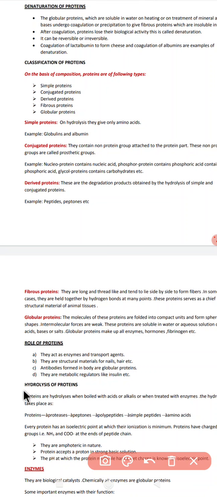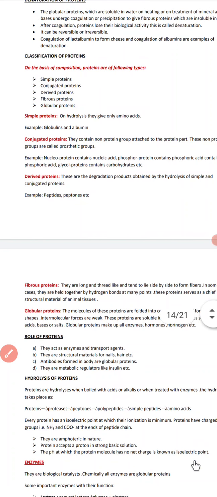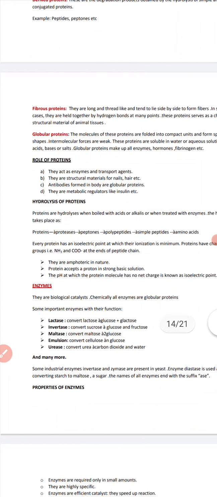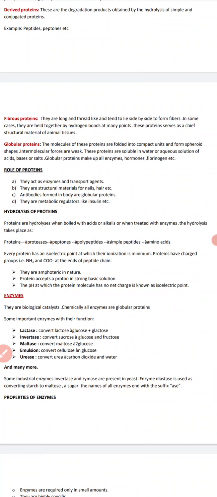After that, the next topic we are going to discuss is hydrolysis of protein. Hydrolysis means that whenever a protein is subjected to water, acid or alkali, that is, boiled in the presence of acid or alkali, or treated with enzymes, the following type of reaction takes place. That is the breaking down in the presence of water and acids or bases. This is called hydrolysis of protein.